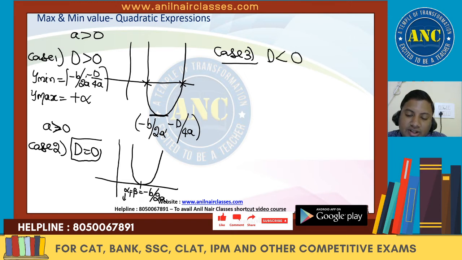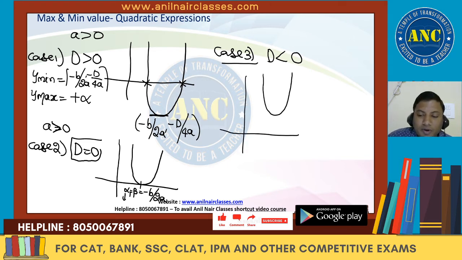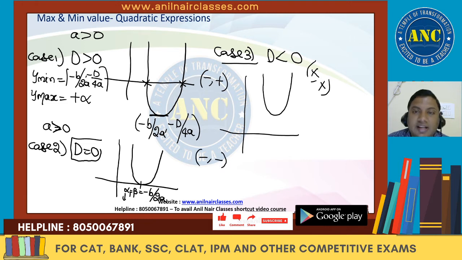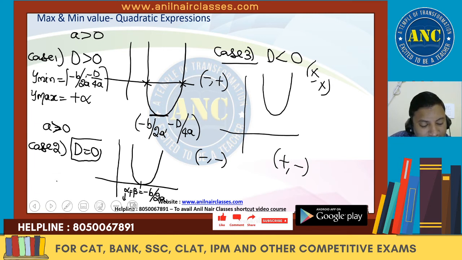Discriminant less than 0. The roots are imaginary, so the graph will go upwards. What is important in case number 3 is, in a Cartesian plane: x is positive, y is positive; x is negative, y is positive; x is negative, y is negative; x is positive, y is negative. If you observe these graphs, the graph is entirely lying above the x-axis.